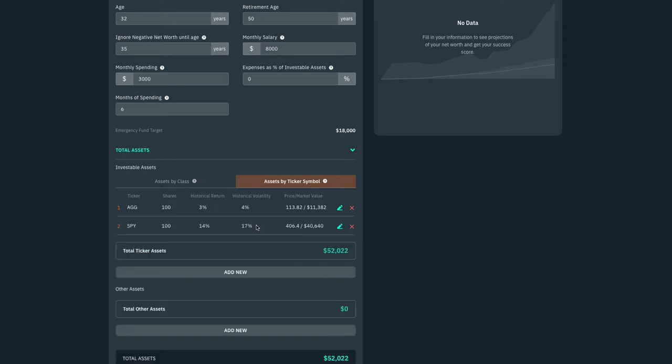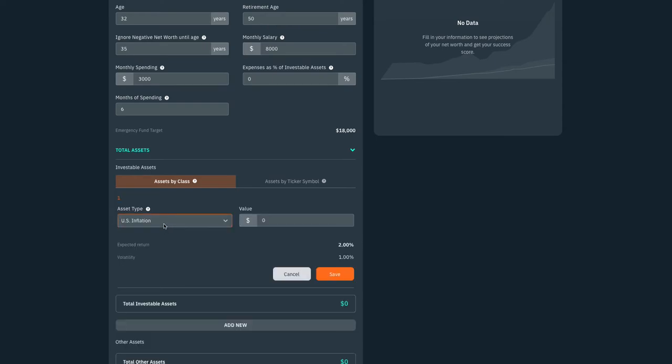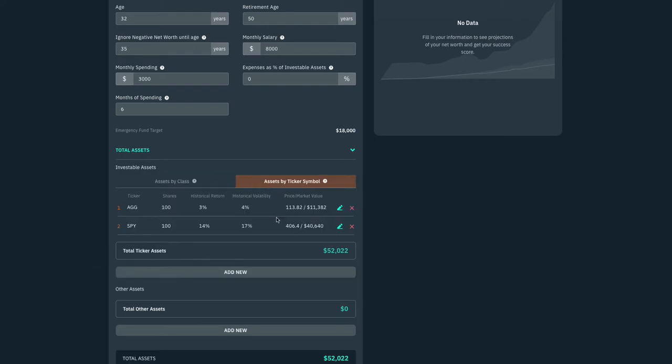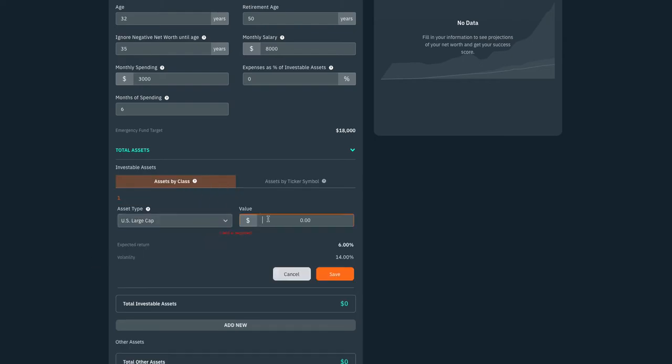And it will calculate the market price as well as the historical return and volatility for that specific asset. We're not going to do it like that. We're just actually going to do it by asset class. So the numbers here are taken from analysts' estimation of forward-looking returns and volatility, whereas this is just historical.